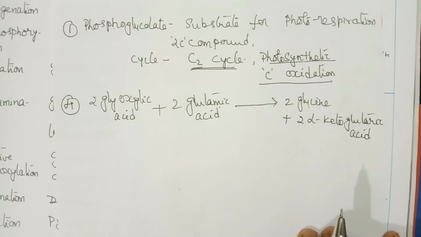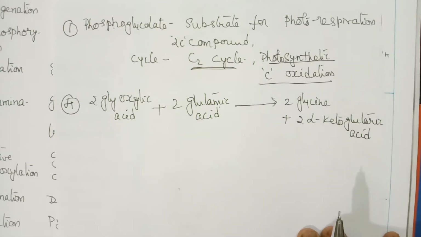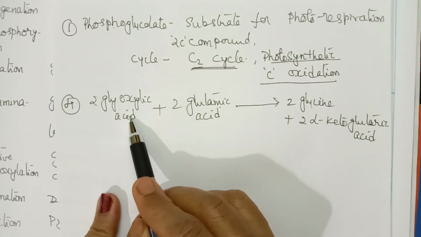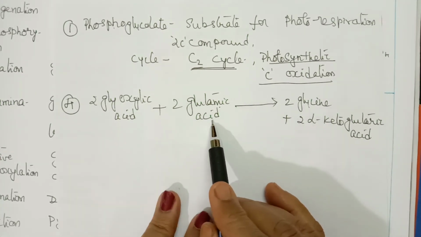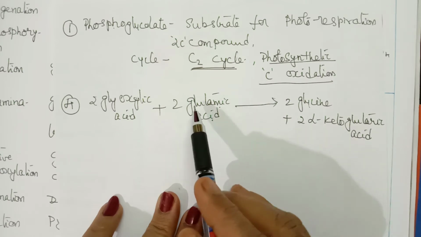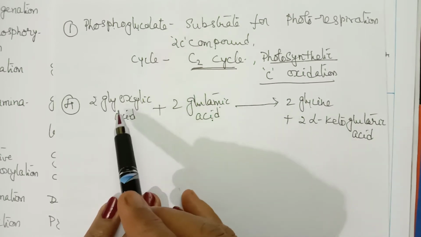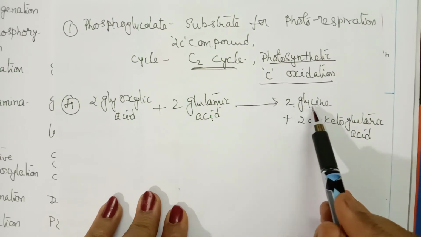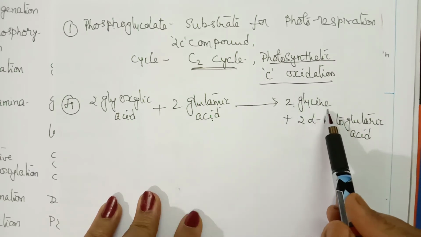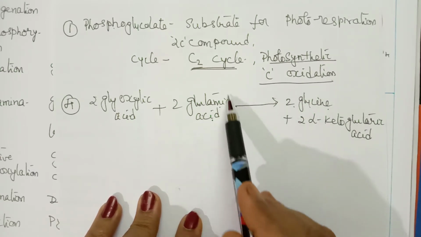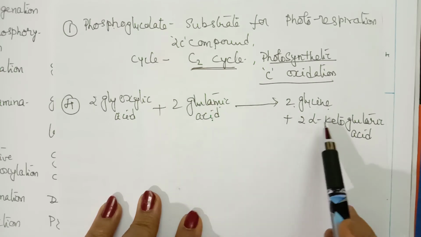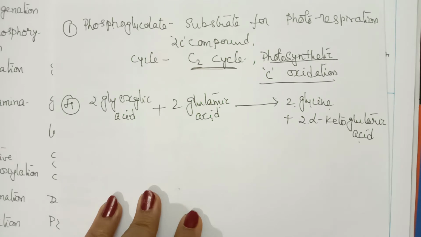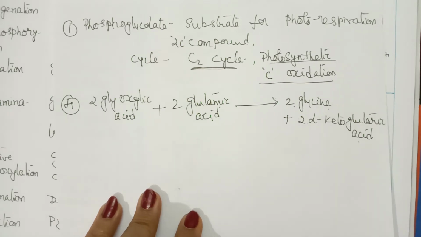In this reaction, glyoxylic acid is an organic acid, and glutamic acid is an amino acid. So the amino group from glutamic acid will be shifted to glyoxylic acid, and then it is converted into an amino acid, glycine. And glutamic acid, after losing the amino group, is converted into alpha keto glutaric acid. This is the reaction taking place here.